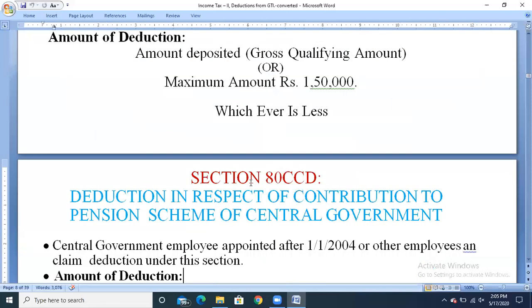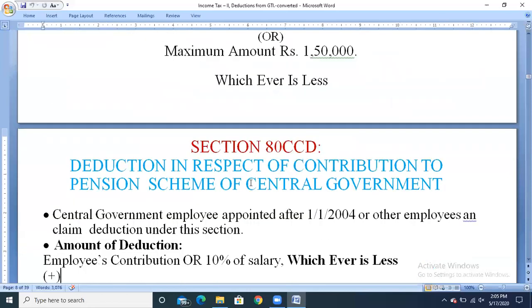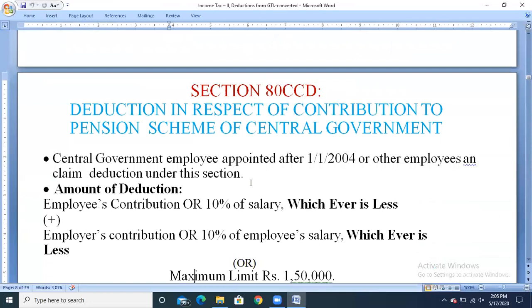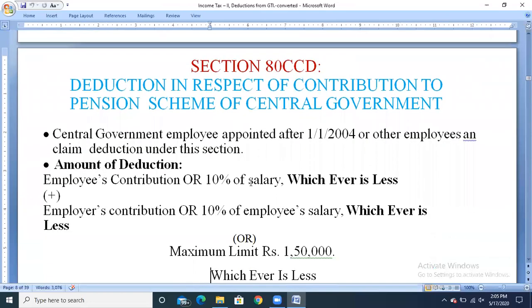Next, we move on to section 80CCD. Deduction in respect of contribution to pension scheme of central government. So this section, 80CCD, will be claimed for the contribution to the pension scheme of central government.